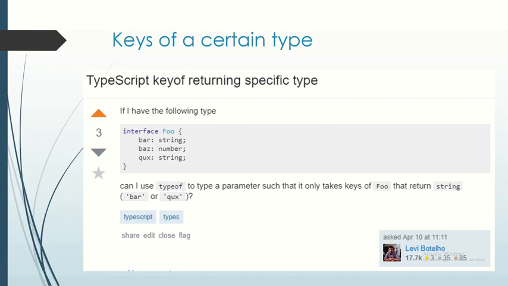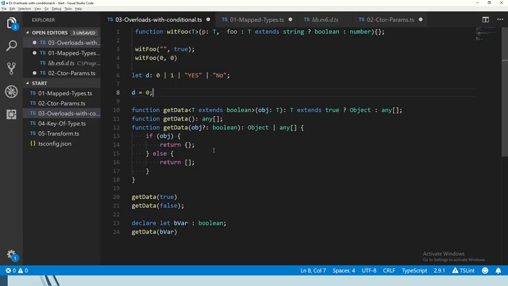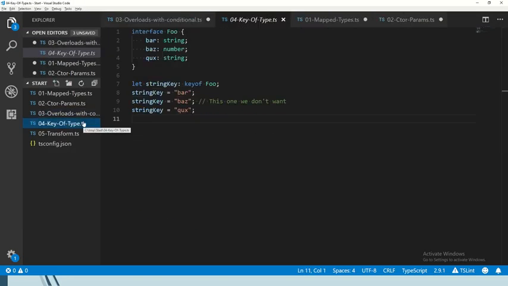Okay, let's have a different application of conditional types. Another interesting question is we have a type, and we want to represent something that is a key of the type, but we only want the string keys. We don't want all of them, too much. We just want the string ones. So how can we do that?